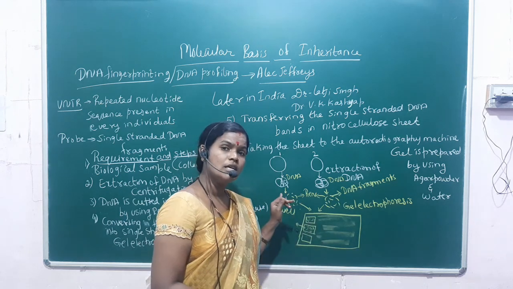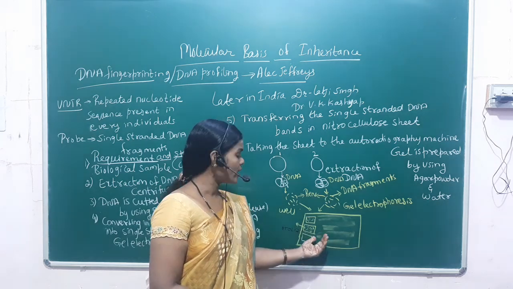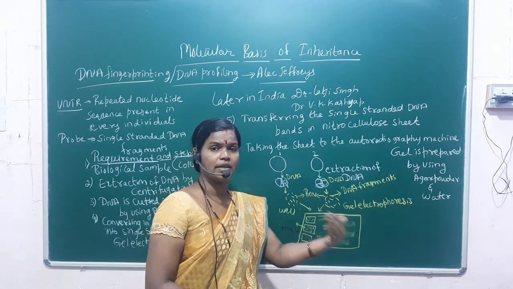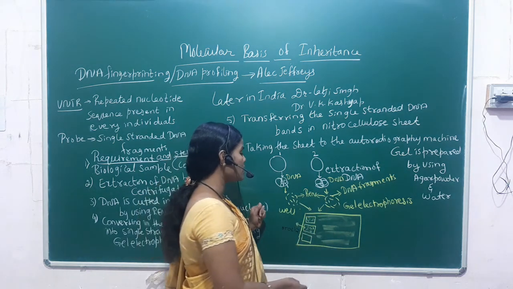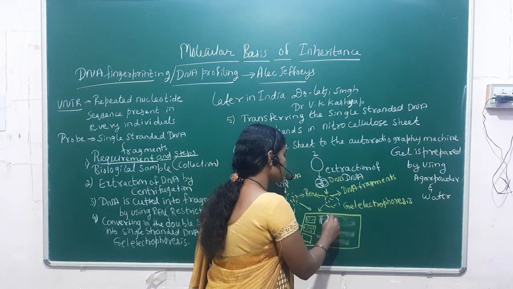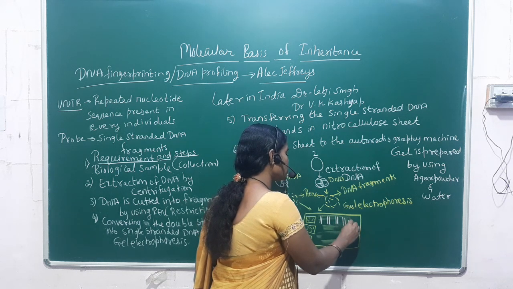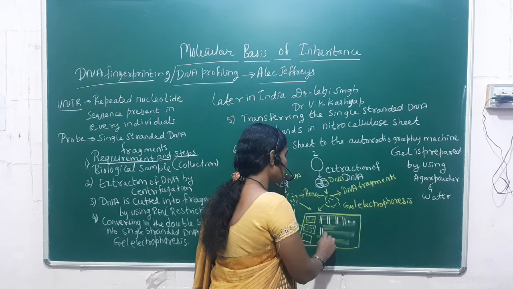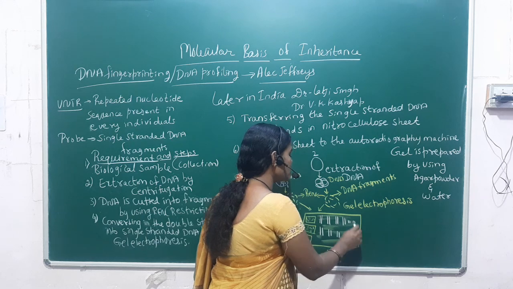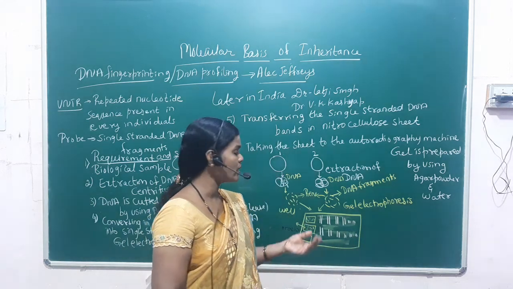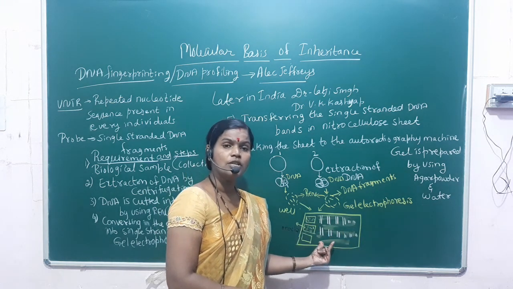Then here it is connected to the switch. So when the electric current passes through this tray, what happens? The DNA starts traveling in the form of bands. Initially there will be larger bands. As the material gets over, the bands are converted into smaller bands. So here the DNA starts traveling in the form of bands in the gel electrophoresis.